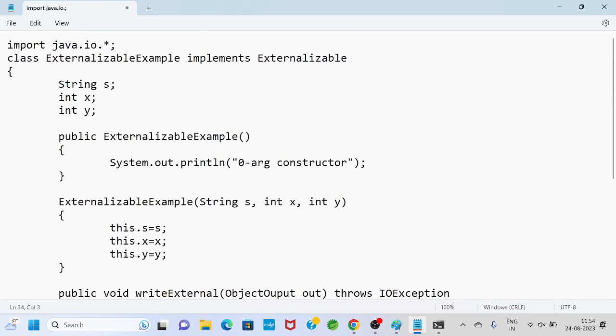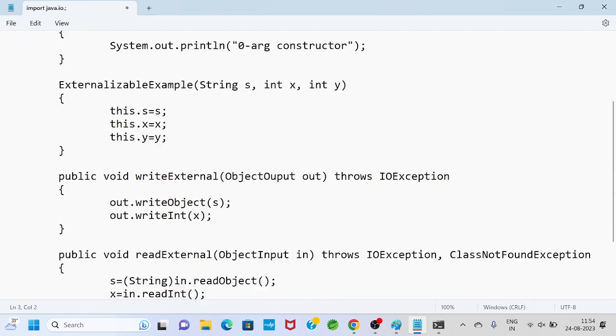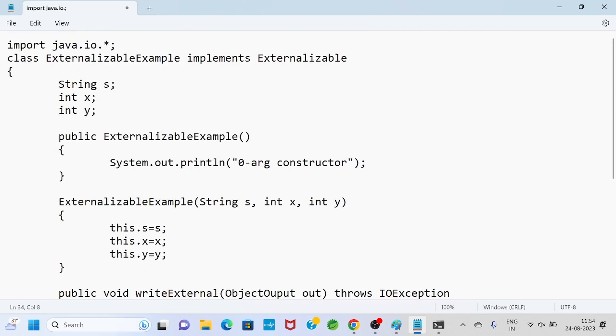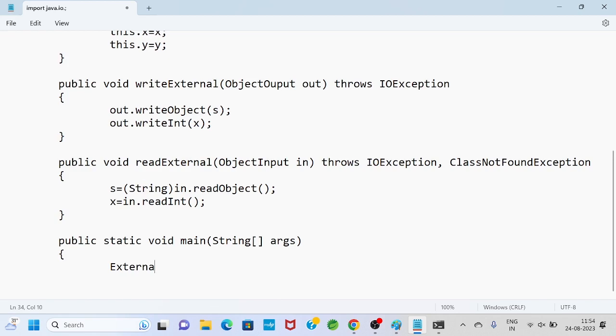This is the class name, externalizable example. Okay, so I will declare the object.